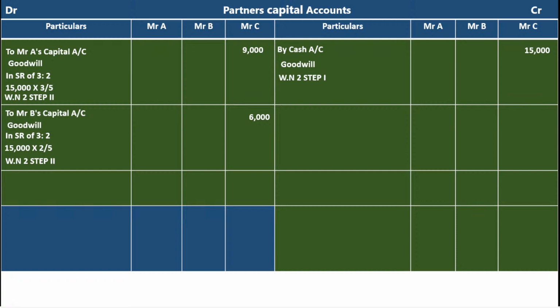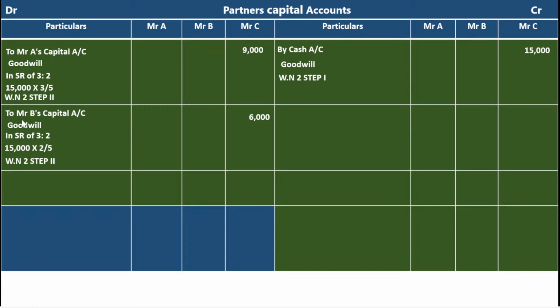C's capital, all partners' capitals are in the same format, just like a 3-column cash book. So this entry is a contra entry. Now you have to reverse the entry. What is the entry? In the active manner, C's capital account debit to A's capital account and B's capital account.